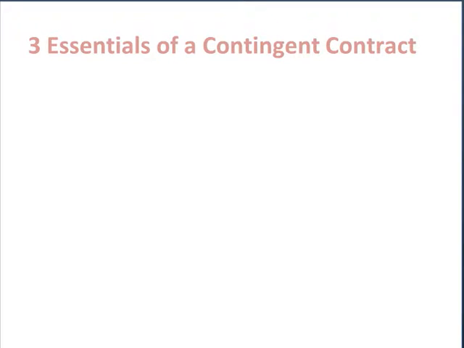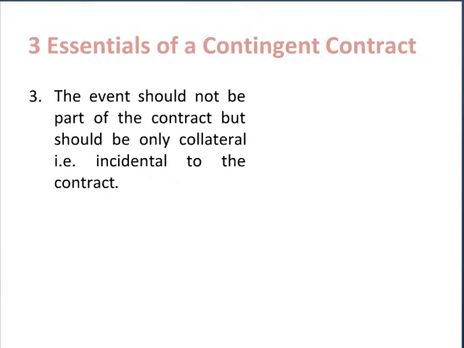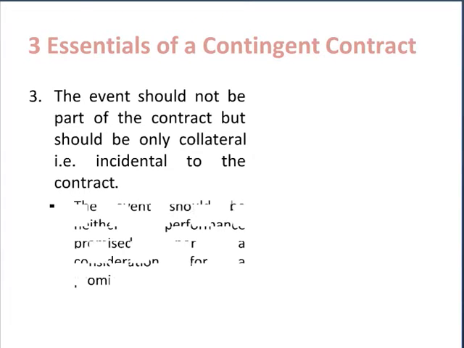The third essential element of a contingent contract is that the event on which contingent contract is dependent should not be a part of the contract, but it should only be a collateral event. It should only be incidental to the contract. This event should neither be performance promised nor a consideration for the promise.